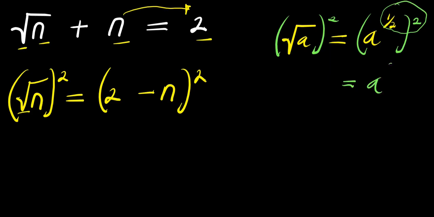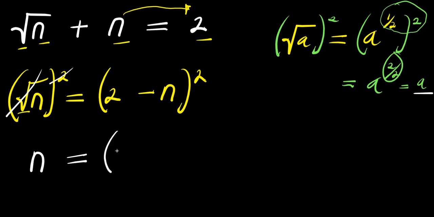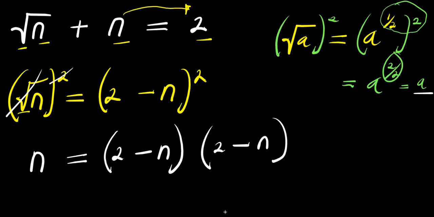This will give me a power 2 over 2, and this is a, because 2 over 2 is 1. So we can easily say that this cancels this, and we have n equals, which is just like writing the a here, 2 minus n times 2 minus n.